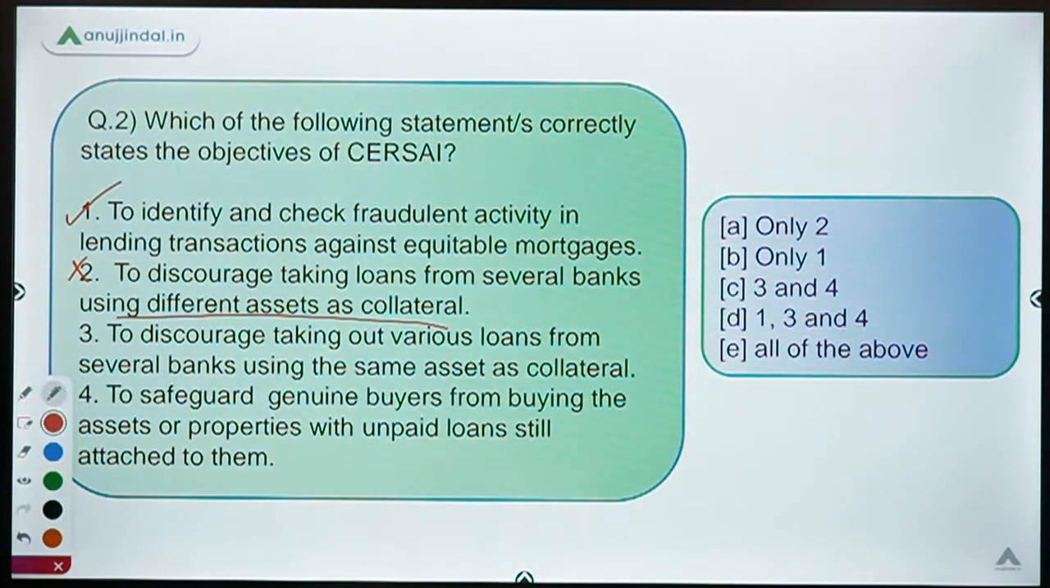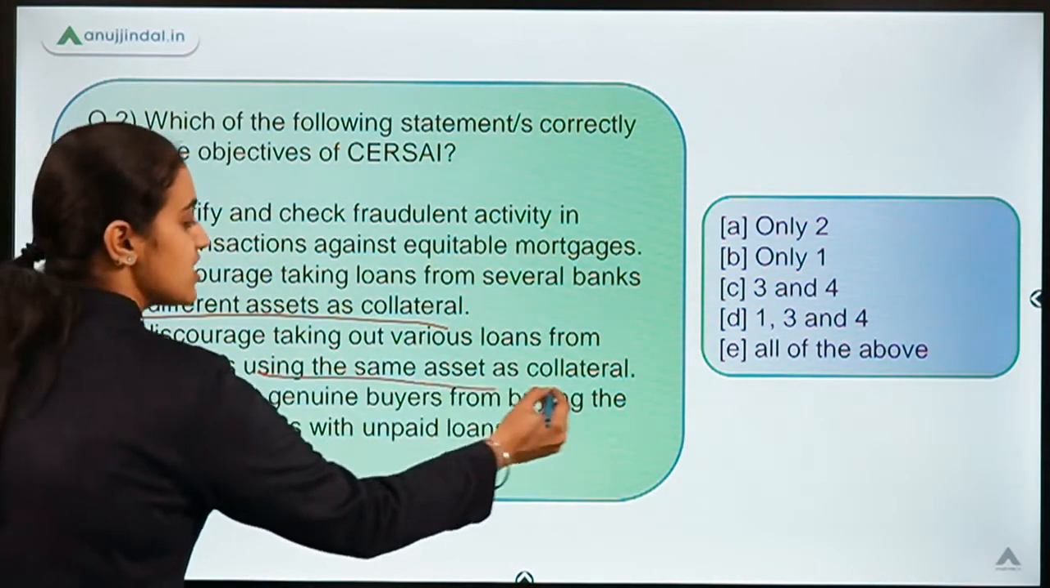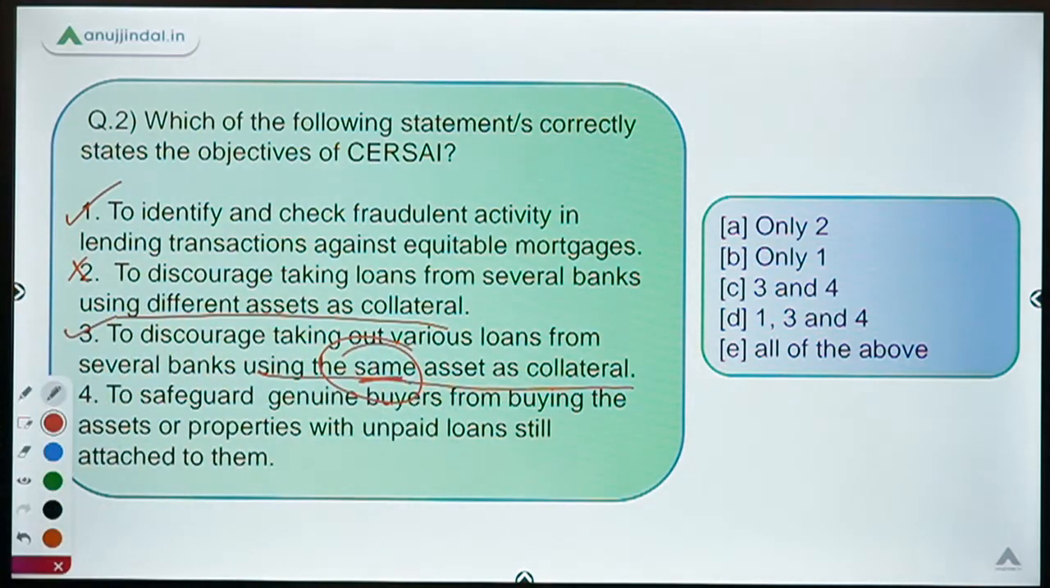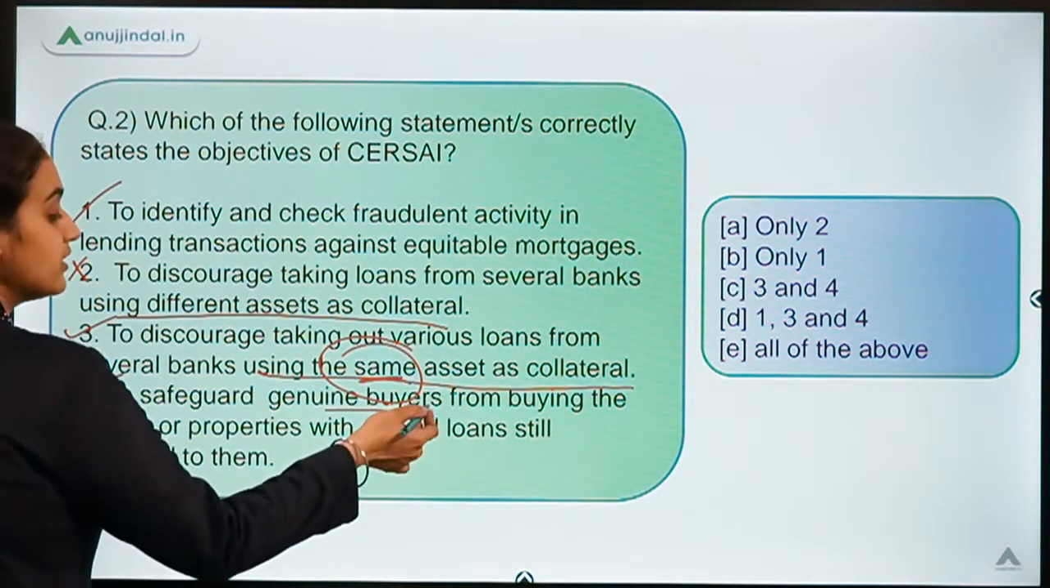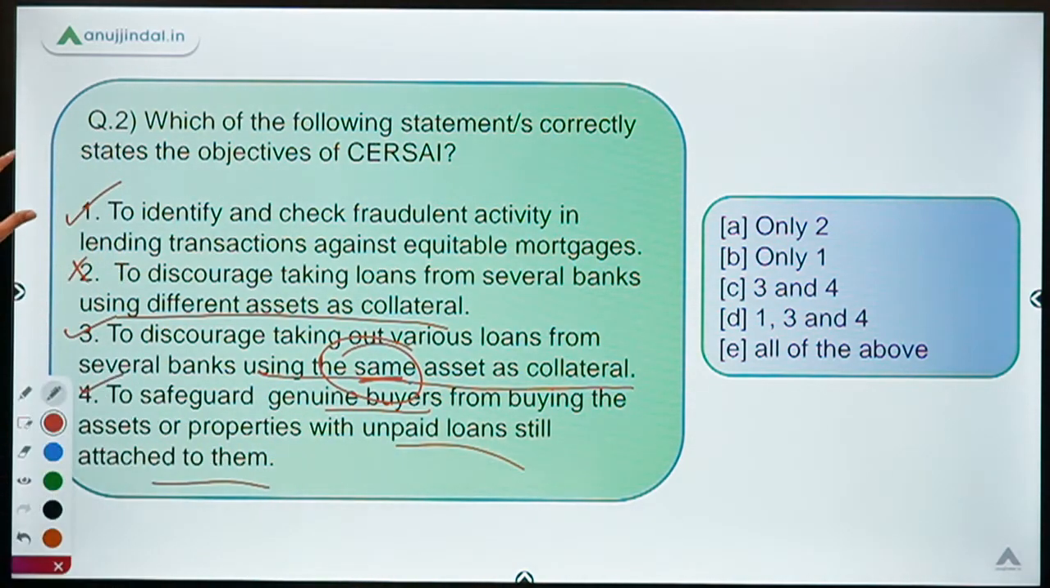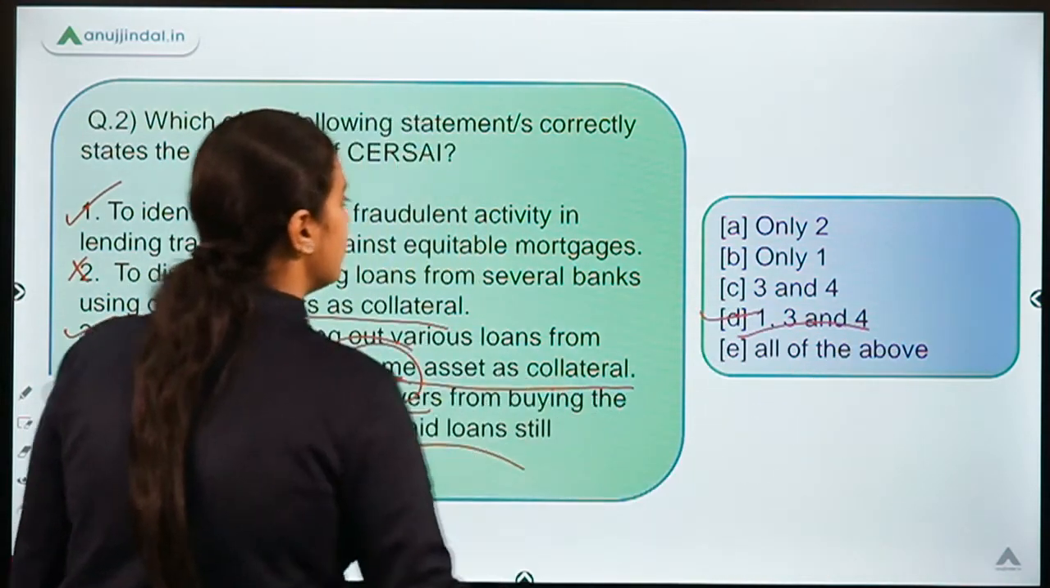The third one says its objective is to discourage taking out various loans from several banks using the same asset as collateral. So this was the objective. The word "same" is important. Now the fourth one says to safeguard the genuine buyers from buying the assets or properties with unpaid loans still attached to them. Obviously they were helping the buyers avoid buying such properties where the loans were unpaid. So the statements which are correct are first, third and fourth. So the answer is option D.